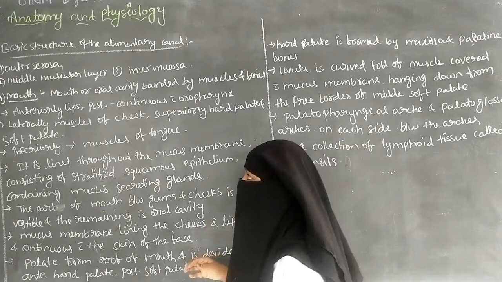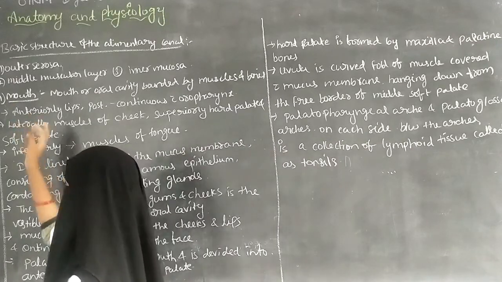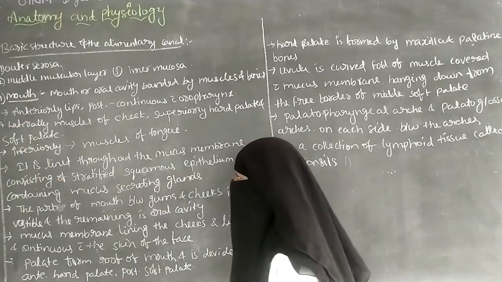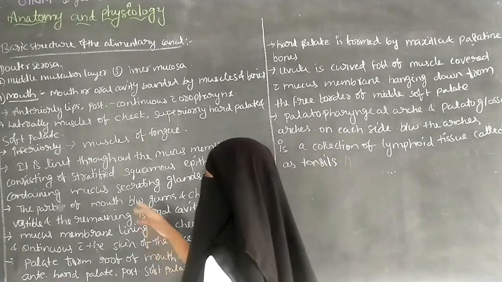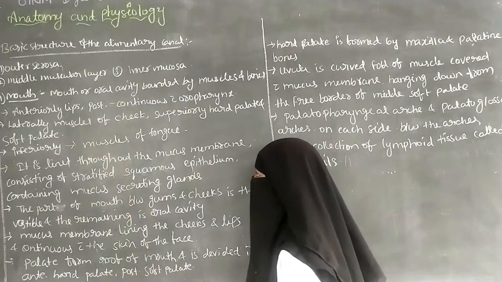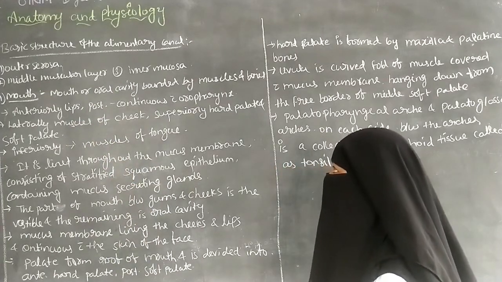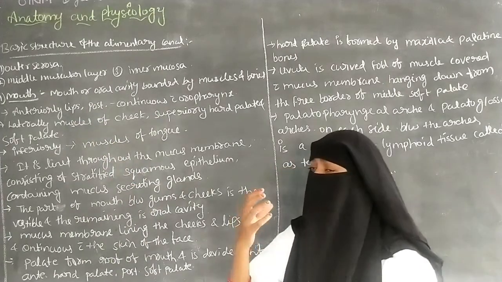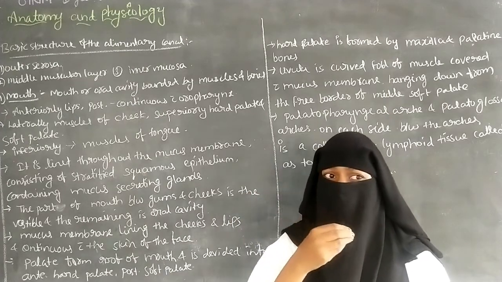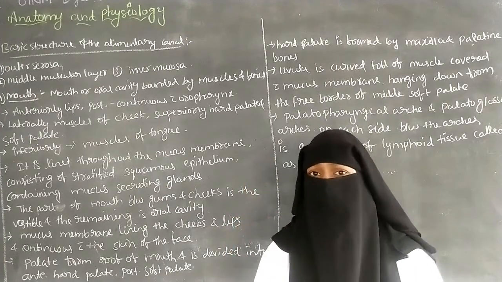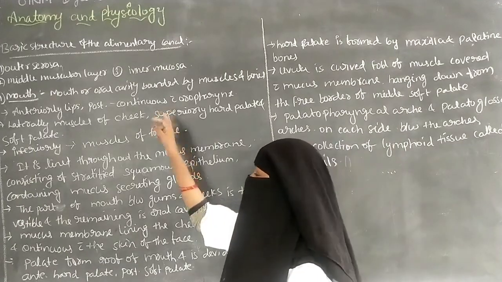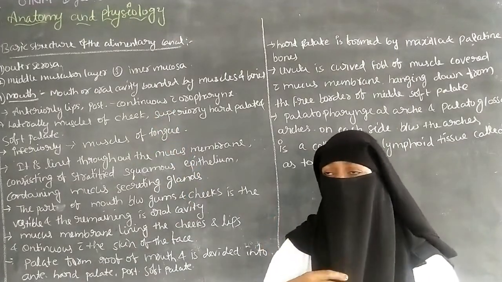Next, anteriorly, the lips are situated, and posteriorly it is continuous with the oropharynx.